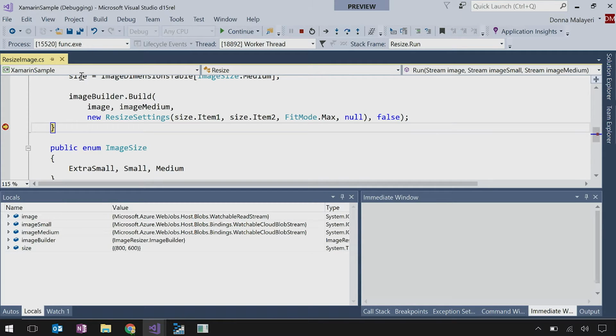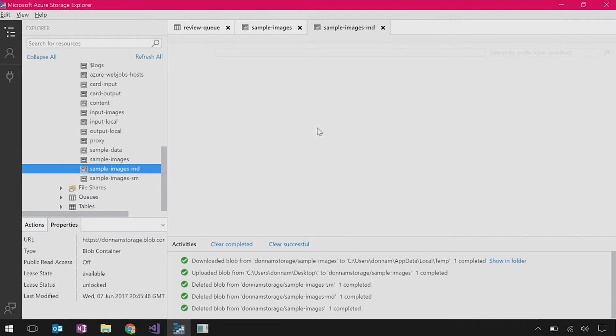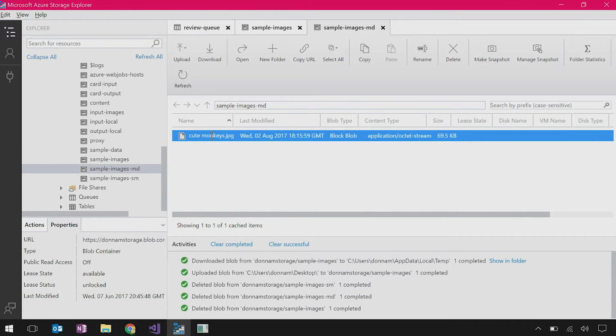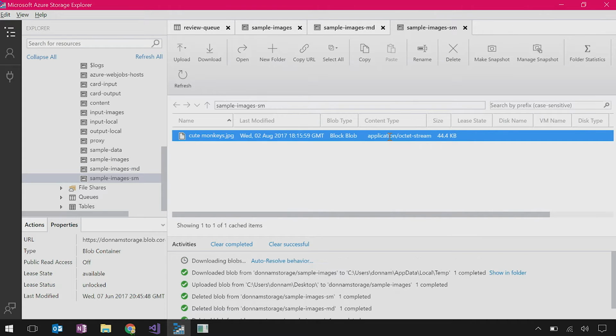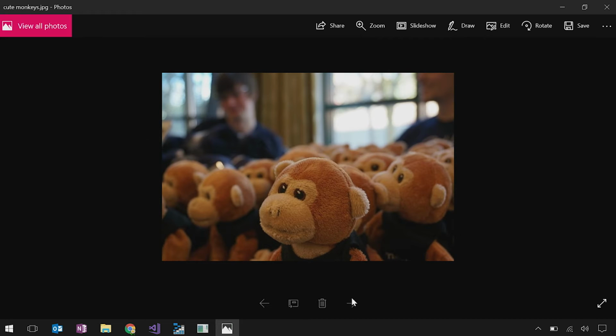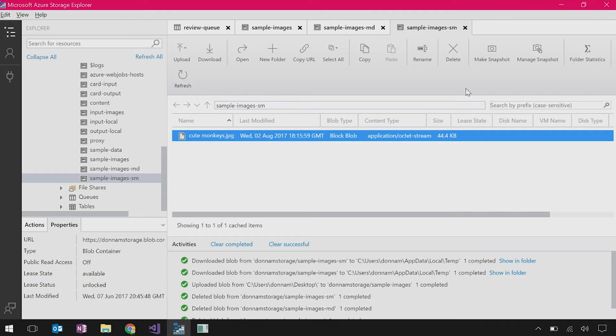So now we can see we set a breakpoint and the function ran. If we look at our other containers, we can see the same file name, and the medium one is only 65K, and the small one is 44K, and the dimensions are a lot smaller. Nice. Means that you can put it in a mobile app more easily. Yeah. And also you can then scale based on your device type. Absolutely.